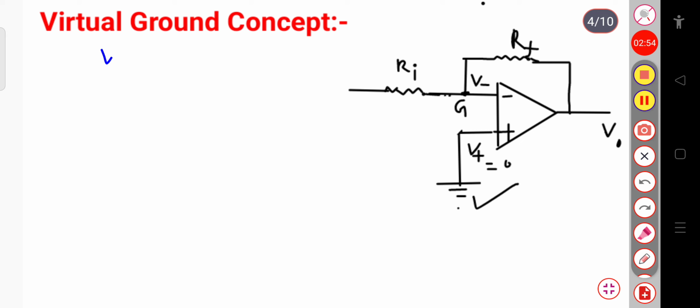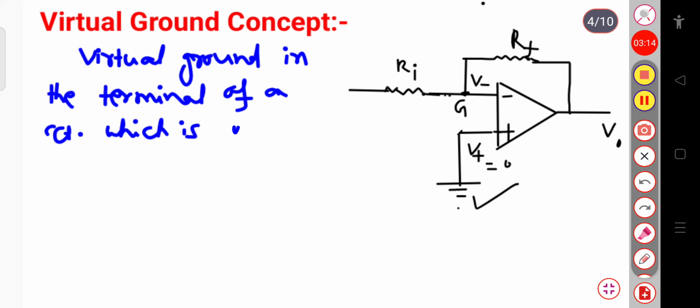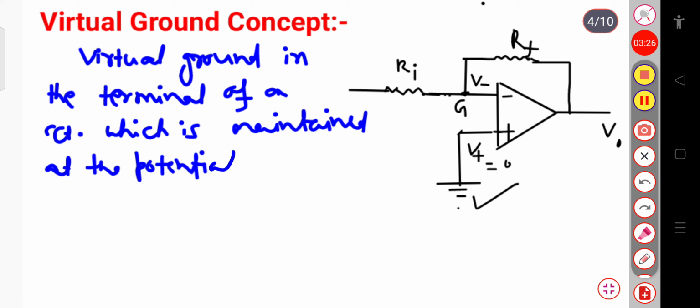The virtual ground is the terminal of a circuit which is maintained at the potential of the earth without being connected directly to the earth.